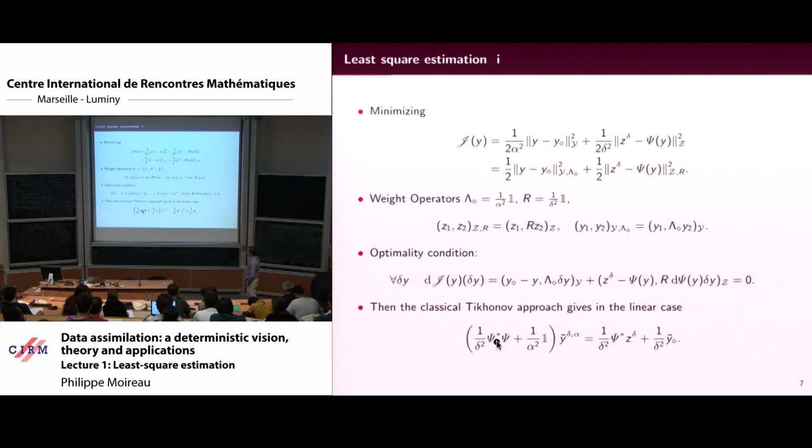If psi is not invertible, because it's not injective or surjective, then you compensate by this term.